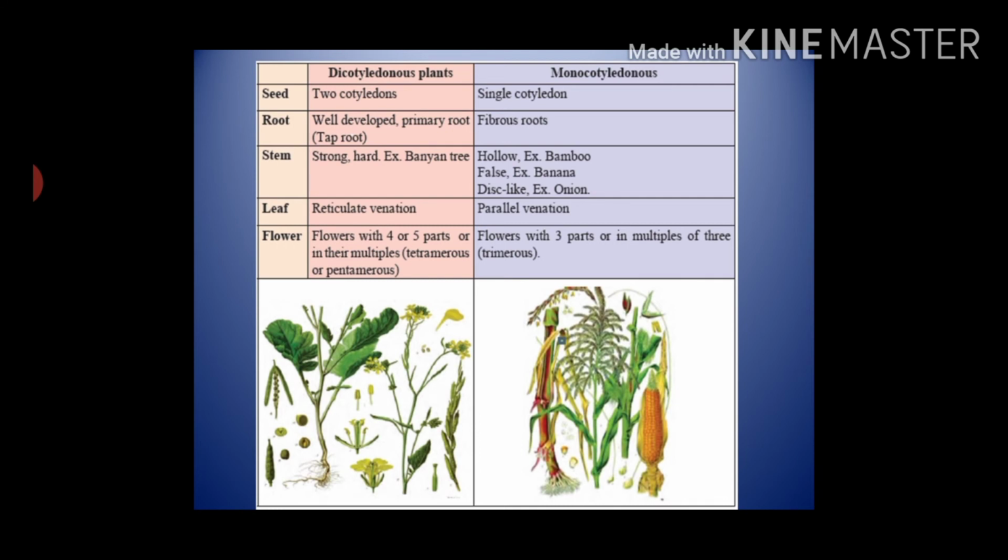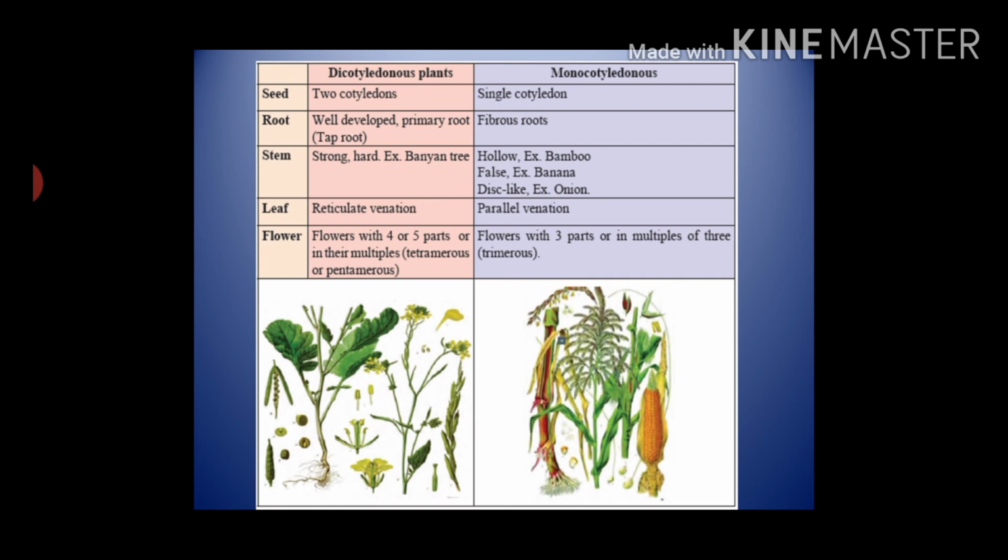Now let's see the difference between dicotyledonous and monocotyledonous plants in detail. First, according to seeds: seeds of dicotyledons have two cotyledons and monocotyledons have only one cotyledon. According to root: roots of dicotyledonous plants are well developed, primary or taproot. Monocotyledonous plants have fibrous roots.